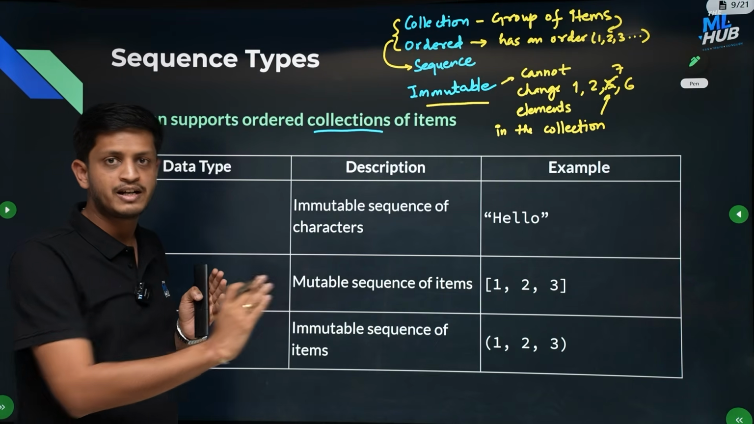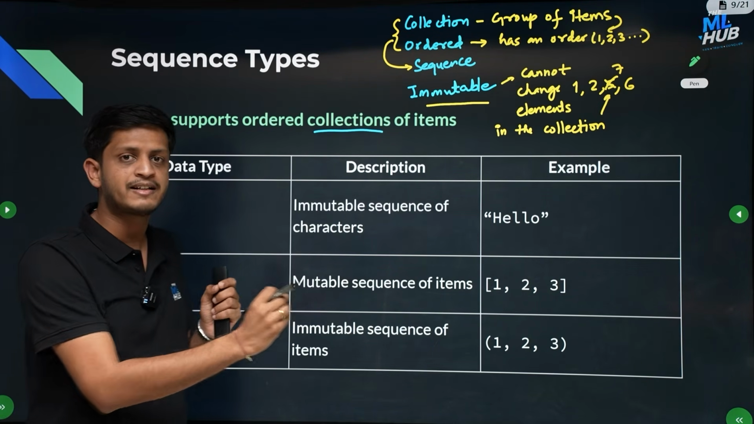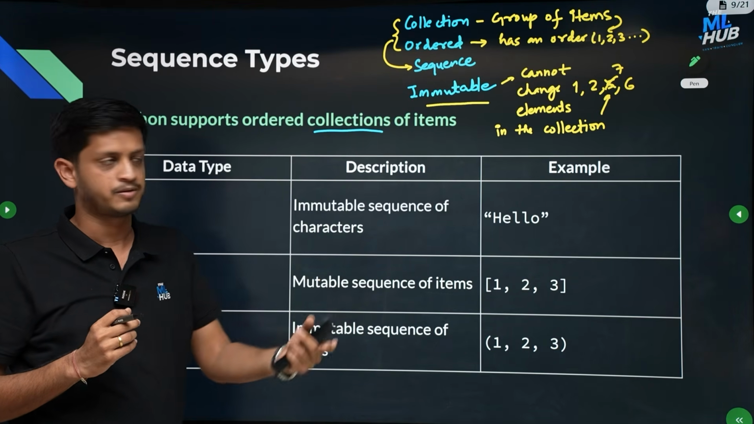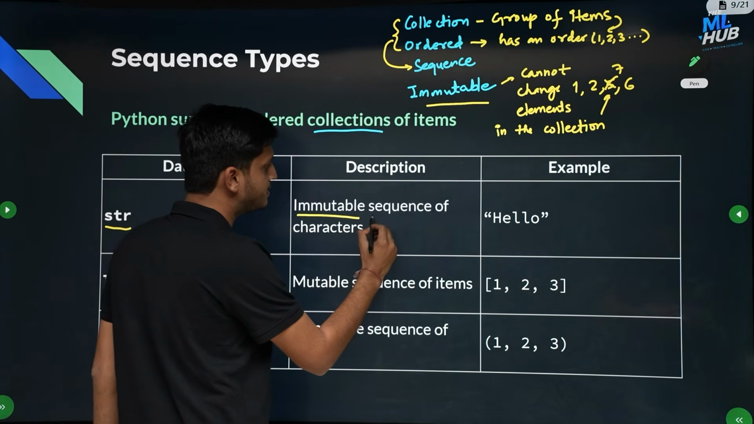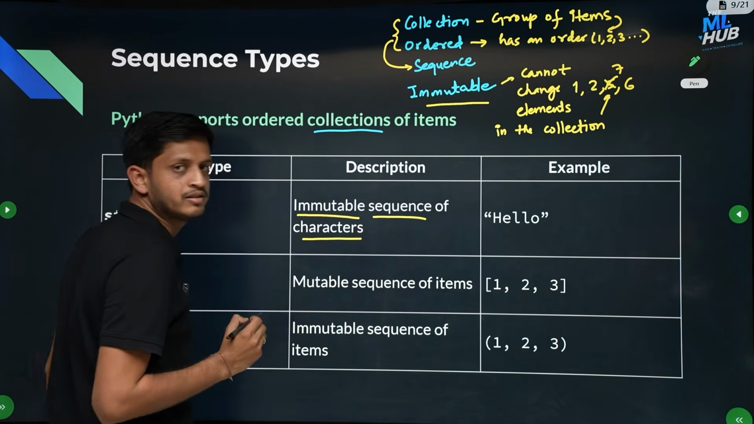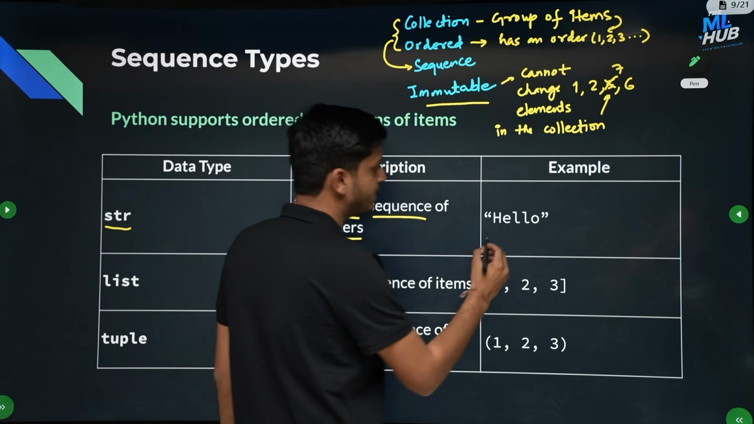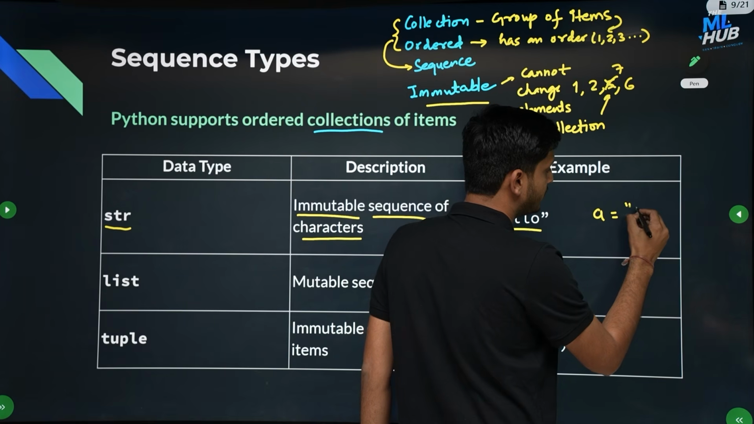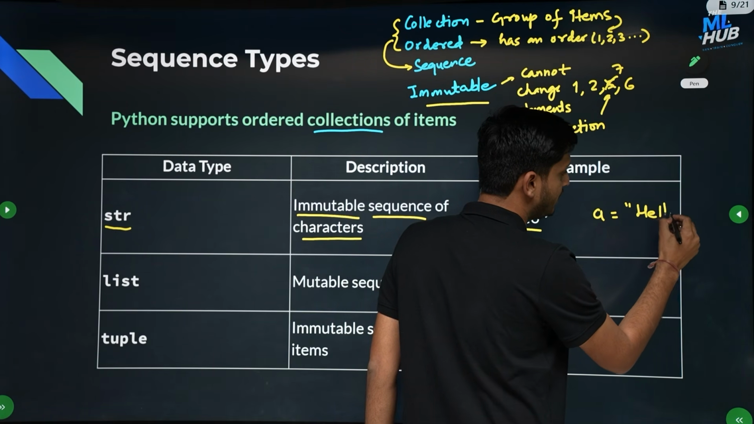So there will be an ordered collection. You will have ordered characters in a string. There will be a first character, second character, and third character, and so on. So it is an immutable sequence of characters. So an example of string is hello. So let us say I define a string like this. A variable a is storing the sequence of characters HELLO.